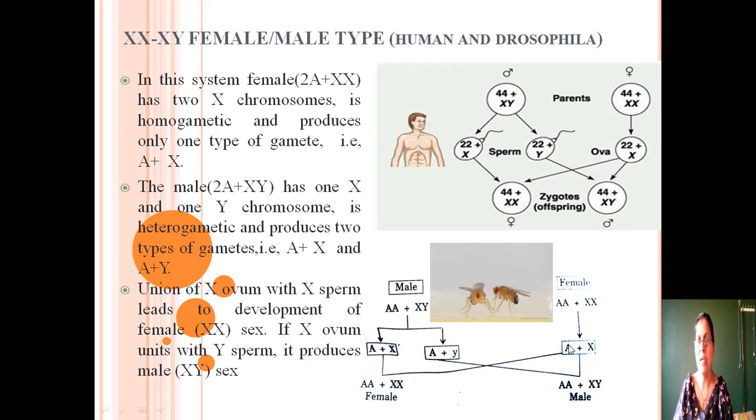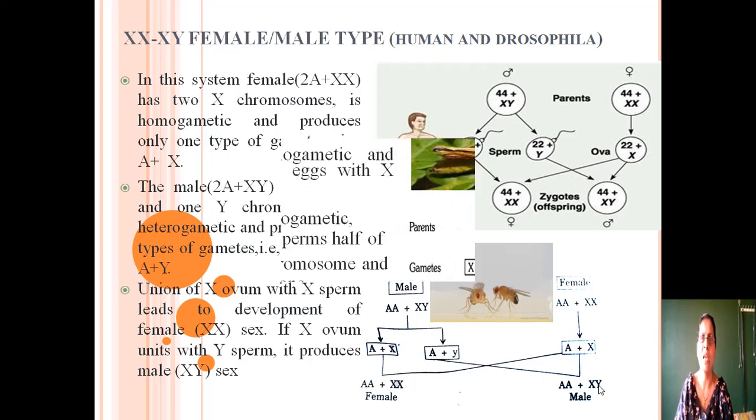When this female gamete fuses with the first male gamete, it produces a female organism because this organism contains two X chromosomes. But when the female gamete fuses with the second male gamete containing the Y chromosome, the zygote formed will develop into a male because it contains X and Y sex chromosomes. This type of sex determination is called the XX female, XY male type, which is found in human beings and Drosophila.